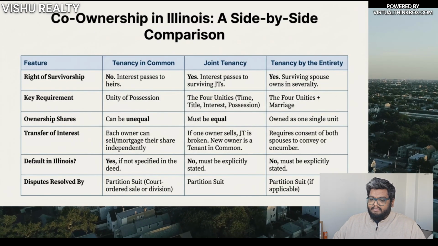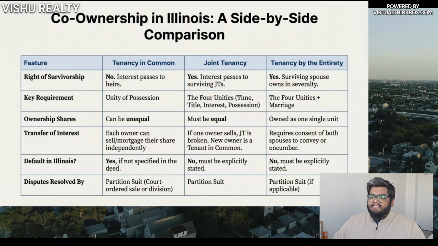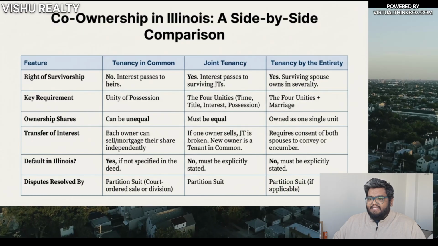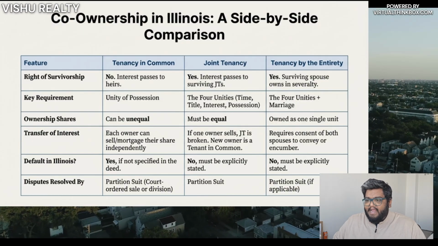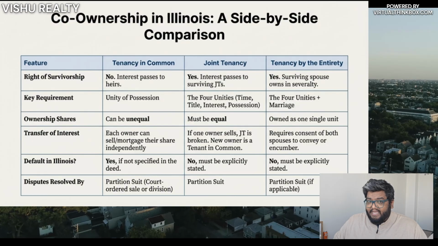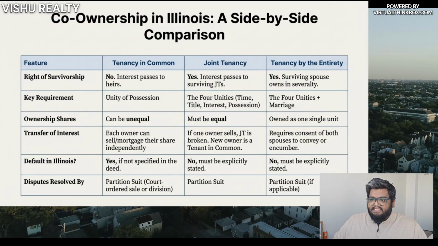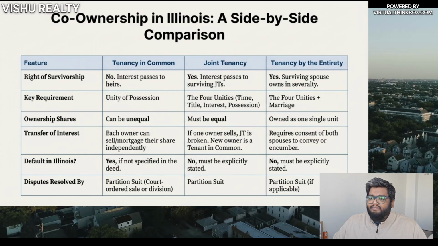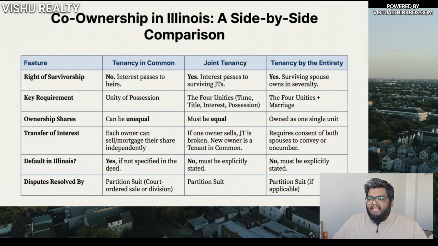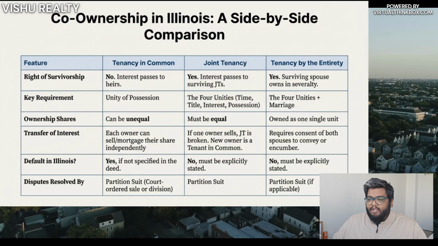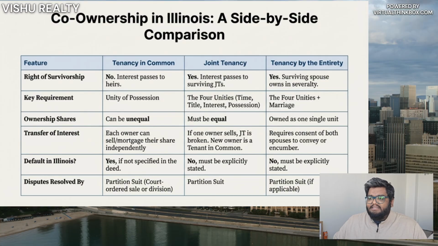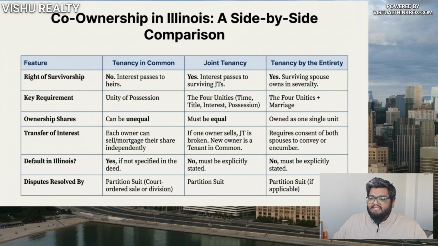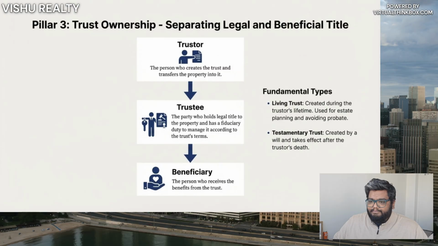Co-ownership comparison. This comparison highlights the key differences between the three co-ownership types. Tenancy in common has no survivorship and allows unequal ownership shares. Joint tenancy includes survivorship and requires the four unities. Tenancy by the entirety includes survivorship, requires marriage, and provides creditor protection. Understanding this table is extremely helpful for your exam.